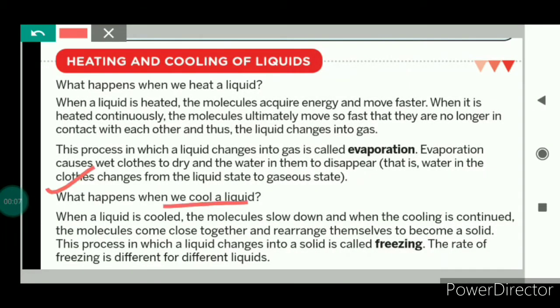What happens when we cool a liquid? Let us see. When a liquid is cooled, the molecules slow down. That means the movement of the molecules slows down, and when the cooling is continued, the molecules come close together and rearrange themselves to become a solid. This process in which a liquid changes into solid is called freezing. And the rate of freezing will be different for different liquids.